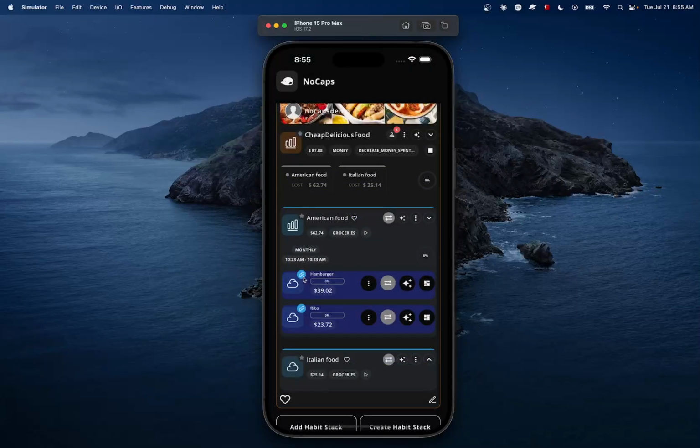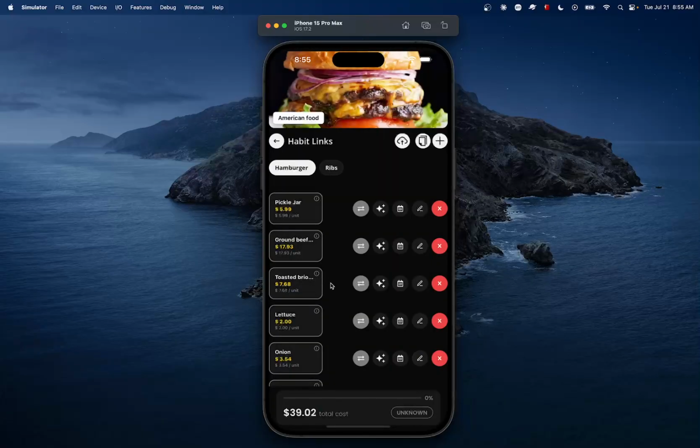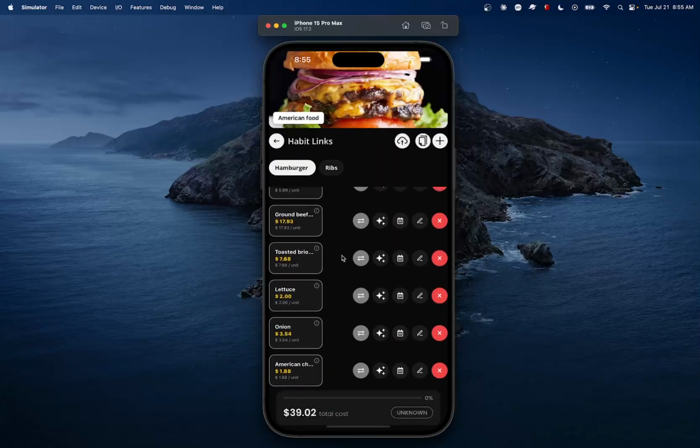All right, let's go back to what I mentioned earlier. We are on the Habit American Food, and then on the Habit Hamburger.